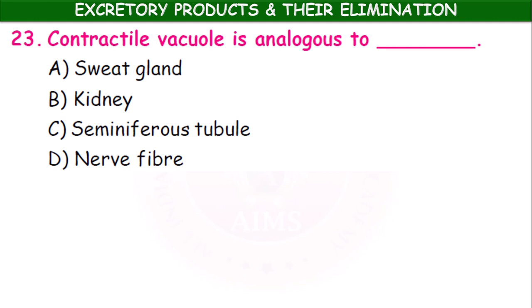The contractile vacuole is analogous to sweat gland, kidney, seminiferous tubule, nerve fiber. Kidney. So just like contractile vacuole in freshwater protozoans like amoeba, it eliminates the excess of water from the body, that is osmoregulatory in function. So kidney also eliminates the excess of water from the body. So the function of contractile vacuole and kidney are analogous, similar.